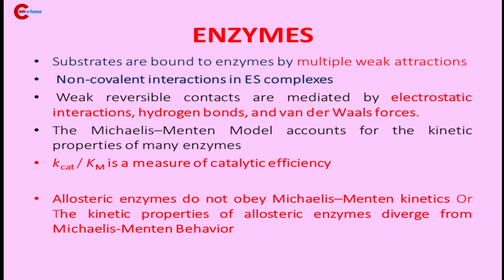Then comes the most important one. Allosteric enzymes do not obey Michaelis-Menten kinetics, or rather, the kinetic properties of allosteric enzymes diverge from Michaelis-Menten behavior. Sometimes they will give it like this: the kinetic properties of allosteric enzymes do not diverge from Michaelis-Menten behavior. When we see the negative sentence, we may think, oh, it is correct. But which is the correct one? The kinetic properties of allosteric enzymes diverge from Michaelis-Menten behavior. So study all possibilities of the sentence.